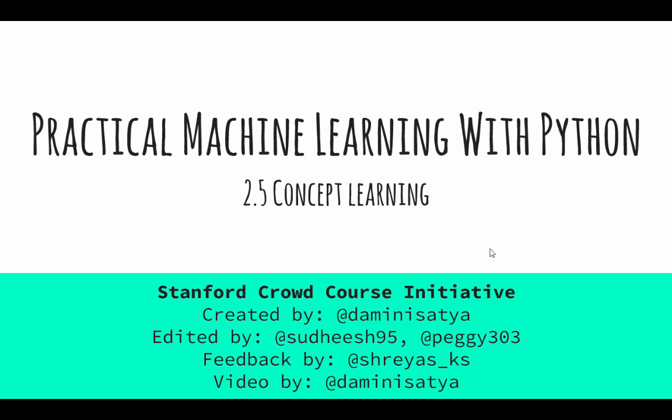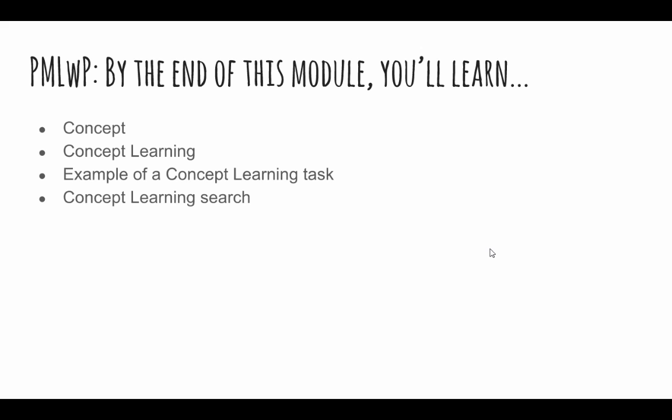This is chapter 2.5, Concept Learning. By the end of this module, we will cover all the topics related to concept learning. This chapter considers concept learning, acquiring the definition of a general category, given a sample of positive and negative training examples of the category. Concept learning can be formulated as a problem of searching through a predefined space of potential hypotheses for the hypothesis that best fits the training examples.